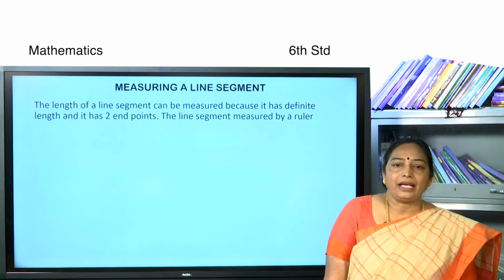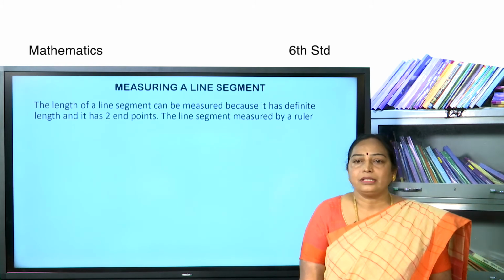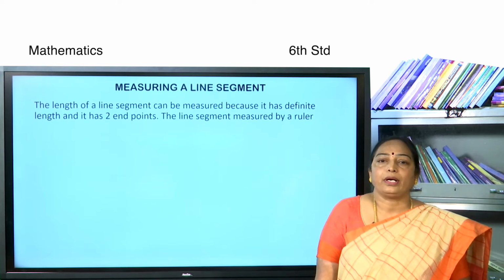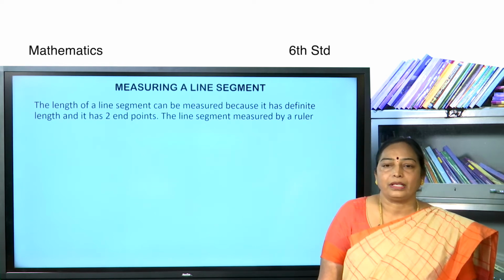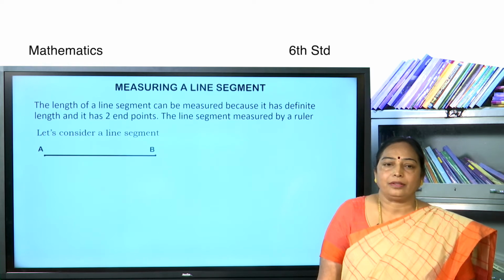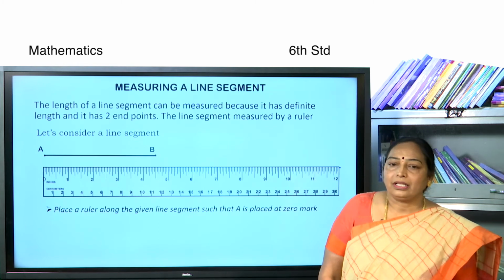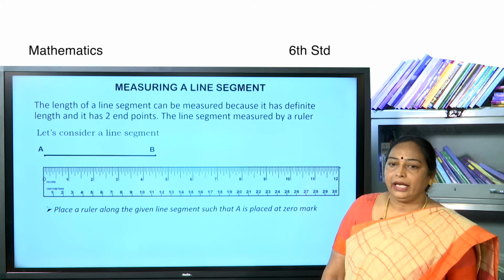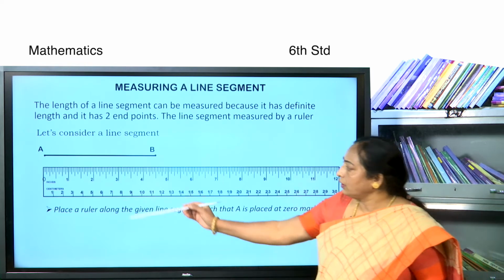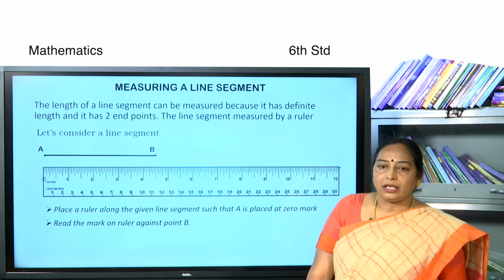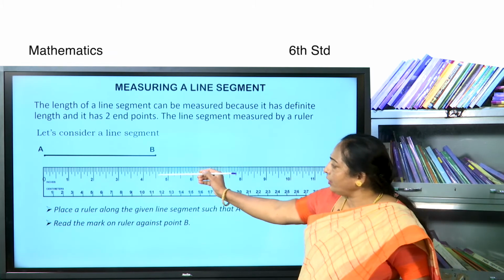Children, now we will find the length of a line segment. The length of a line segment can be measured because it has definite length and it has 2 end points. A line segment is measured by a ruler. Let us consider a line segment AB. Place a ruler along the given line segment such that A is placed at the 0 mark. Read the mark on the ruler against point B.